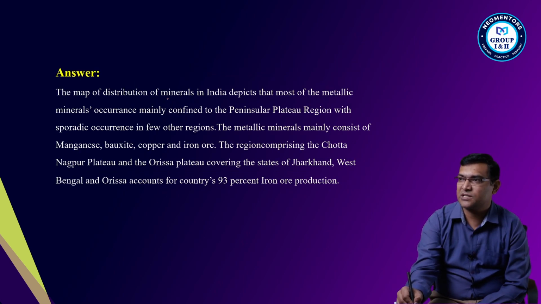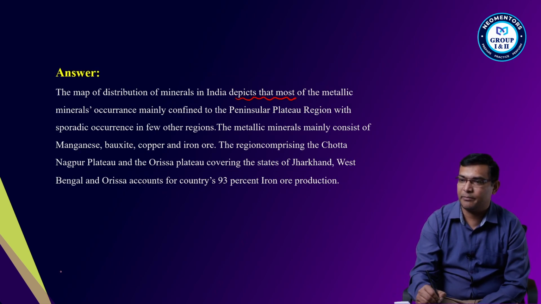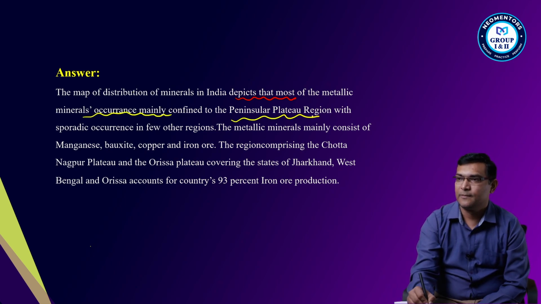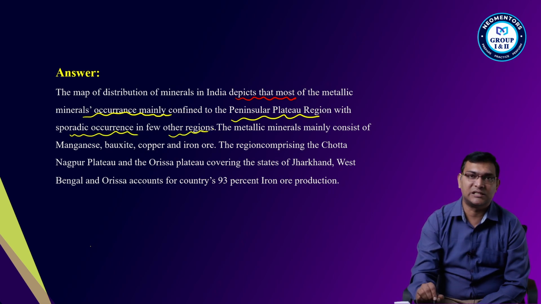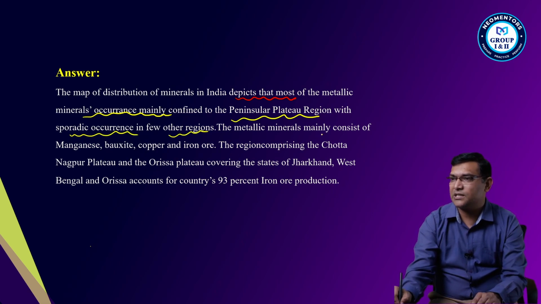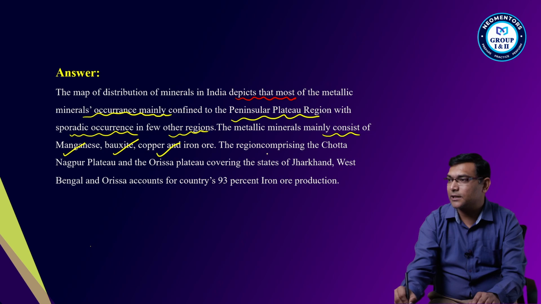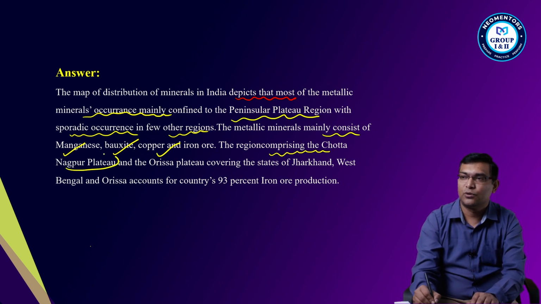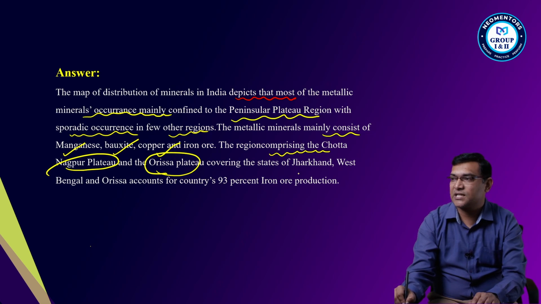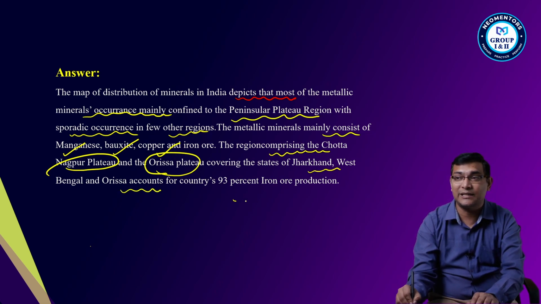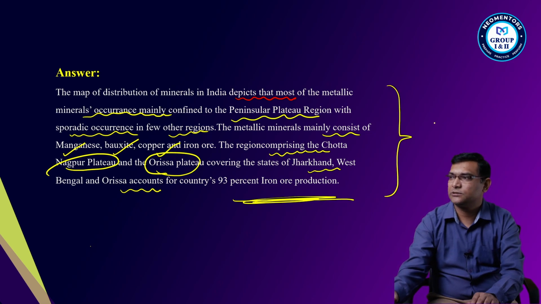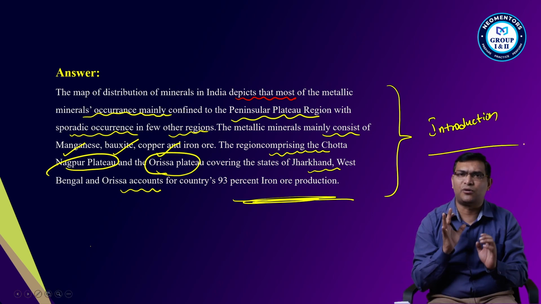The map of distribution of minerals in India depicts that most of the metallic minerals occur mainly in the peninsular plateau, with sporadic occurrence in a few other regions, very few. The metallic minerals mainly consist of manganese, bauxite, copper, iron ore. The region comprising Chota Nagpur Plateau and Odisha Plateau, covering states like Jharkhand, West Bengal, Odisha, accounts for 93%. So this is my introduction, the way where most of the minerals are found, that I will write.